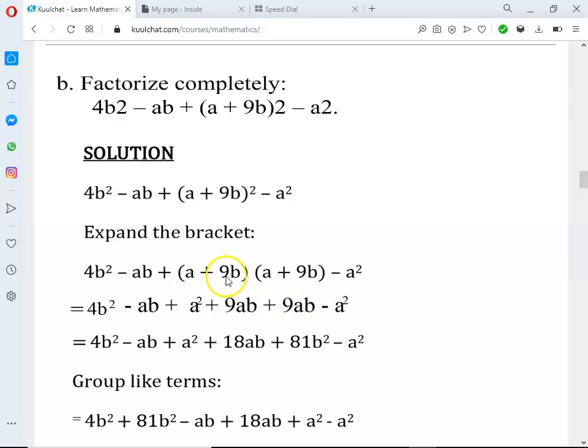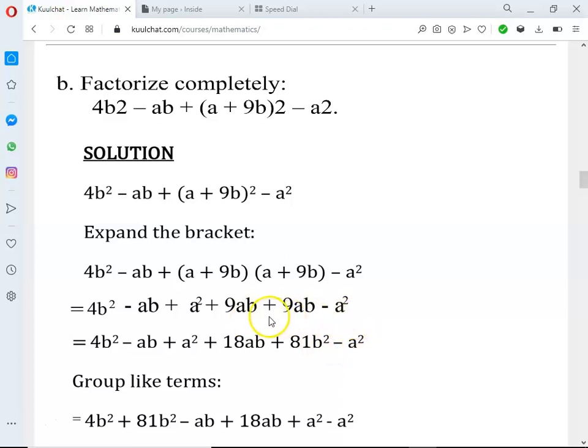And 9b times 9b will give us, it should be 81b square. Take note. So 4b square minus ab plus a square plus 18ab plus 81b square, minus a square.